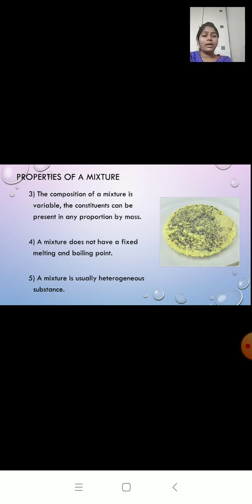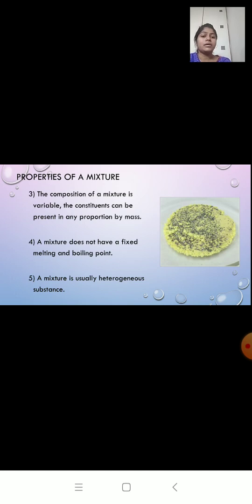So let's take a quick recap. What is the first property? In the first property, the components of a mixture can be separated. We can separate the components of a mixture by any physical method. It can be by evaporation, filtration, by magnet. Second property, the formation of mixture is a physical change.